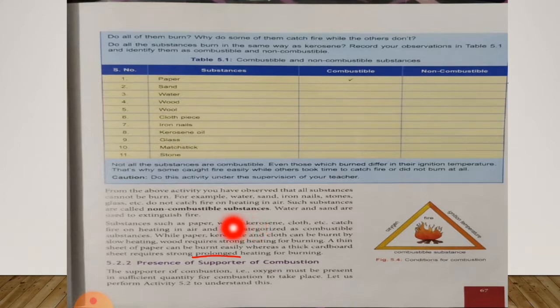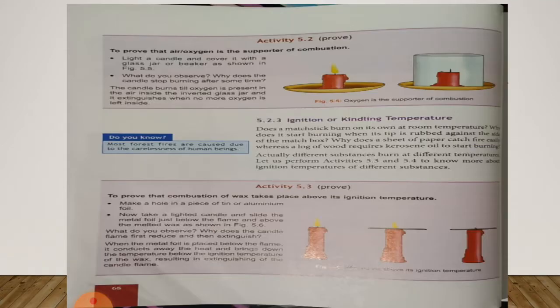Now let us perform activity 5.2 to understand this. Turn the page. To perform this activity, we have an objective or an aim to prove that air or oxygen is the supporter of combustion. First, light a candle and cover it with a glass jar or beaker as shown in figure 5.5. So first you have to light or burn a candle and you have to cover it with a glass jar or beaker as shown in figure like this.